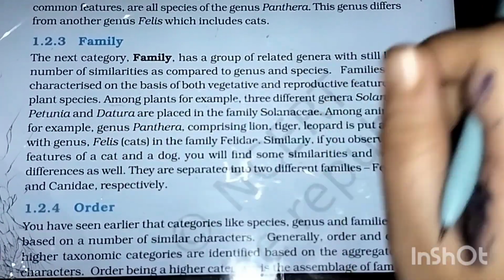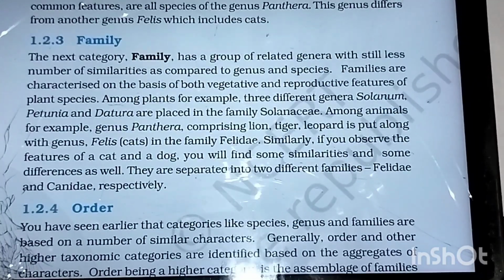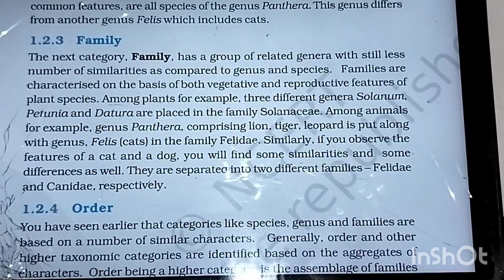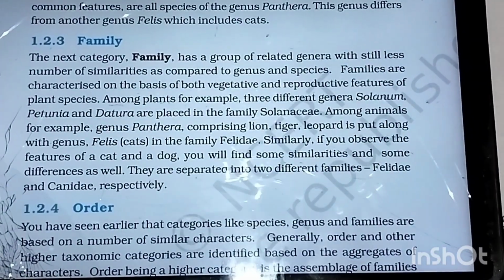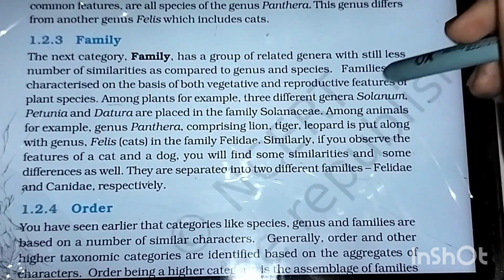Okay, so similarities between different organisms keep increasing, but among the organisms, the differences are going to decrease. The differentiable characters that we are basically seeing are going to still decrease.